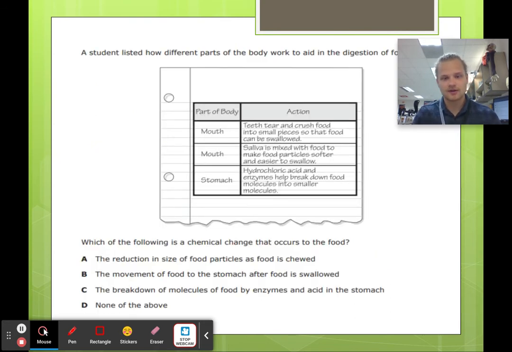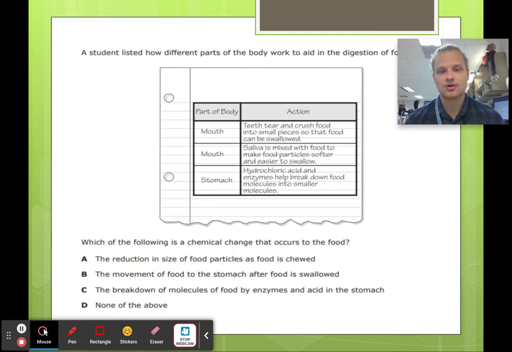Let's keep going. So we're going to talk about this question involving the mouth. All right, so we got teeth is going to crush food into smaller pieces, whereas saliva is mixed with food to make food particles softer and easier to swallow. Okay, do we know that saliva is going to be a chemical change? Yes, but did it mention it in the answer here? It did not. Okay, it only talked about a physical change for saliva. Putting it in water doesn't necessarily change it into a new substance.